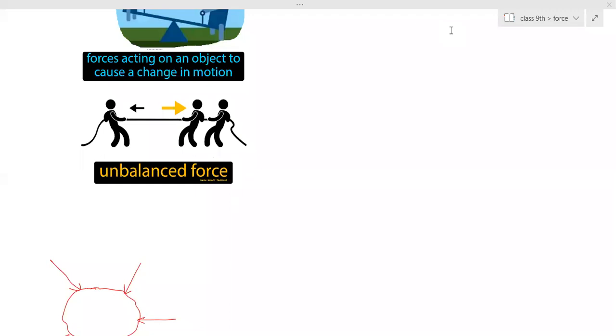Object is in motion. It is moving due to balanced force. It will keep on moving in the same straight line with uniform motion, uniform speed. This situation will be theoretical. Practically, this won't take place. Why?